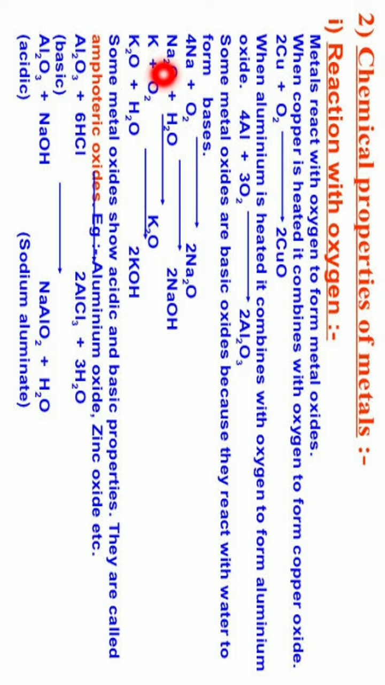Here you can see the oxides of sodium and potassium. When they are dissolved in water, they form bases. That's why I told you that metal oxides are basic in nature. After that you can see other metal oxides are also there. About this you will be learning in the senior classes. So that's all for today.